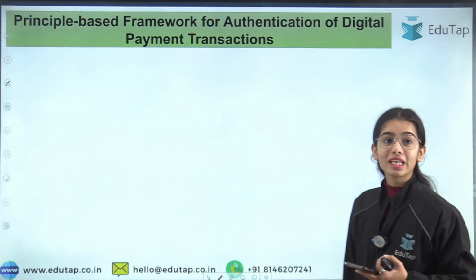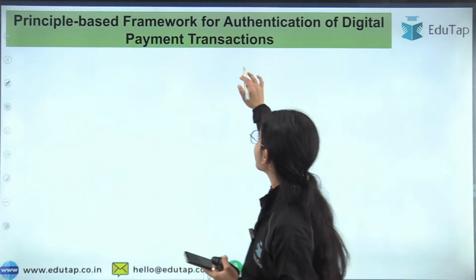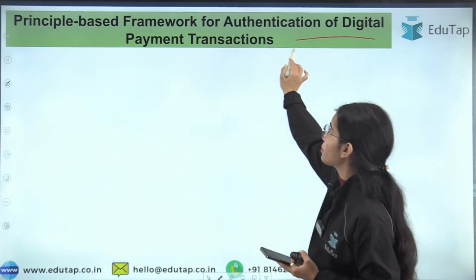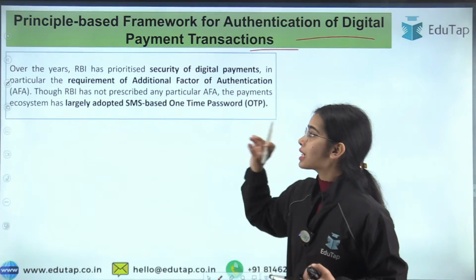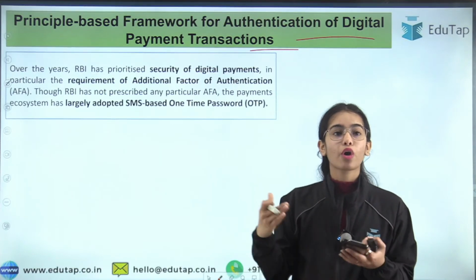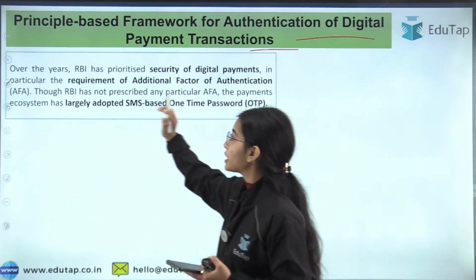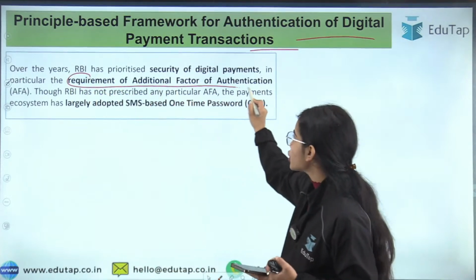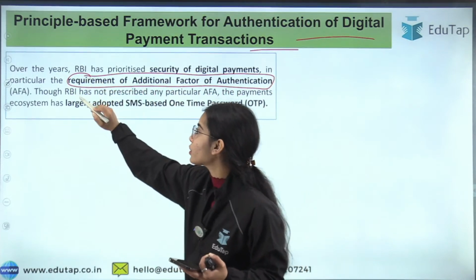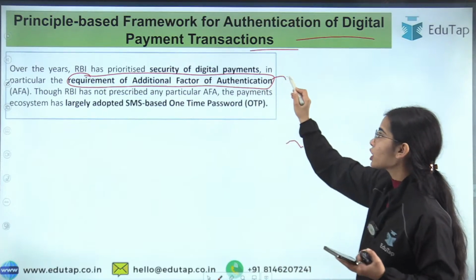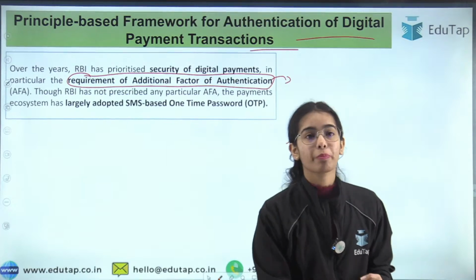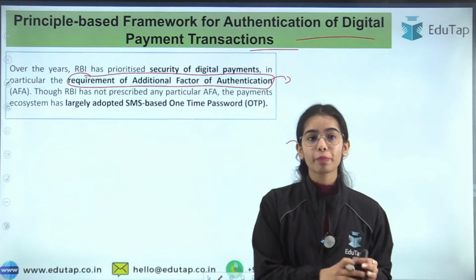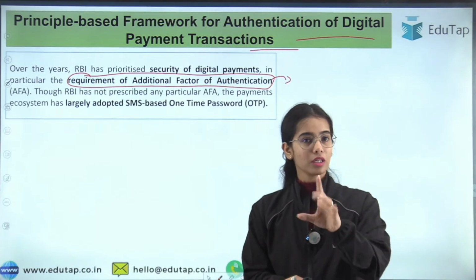So now coming to the second news article, that is the principle-based framework for authentication of digital payment transactions. Okay. So here, over the years, RBI has prioritized the security of digital payments. In particular, the requirement is there for additional factor authentication. Additional factor authentication means that the first authentication that you are doing for any payment is by putting your PIN. You are putting your password, you are putting your PIN. So that is the first factor authentication.